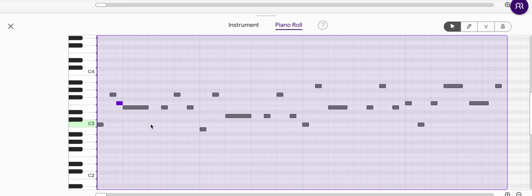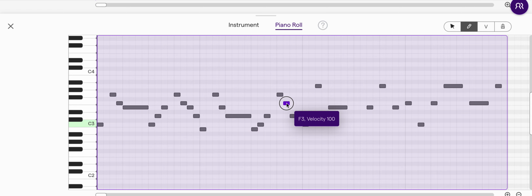So let's see. And I'll try to stay this way, and kind of continue this pattern.